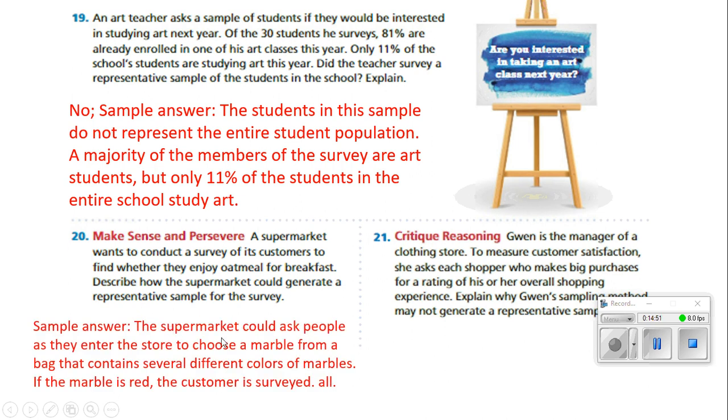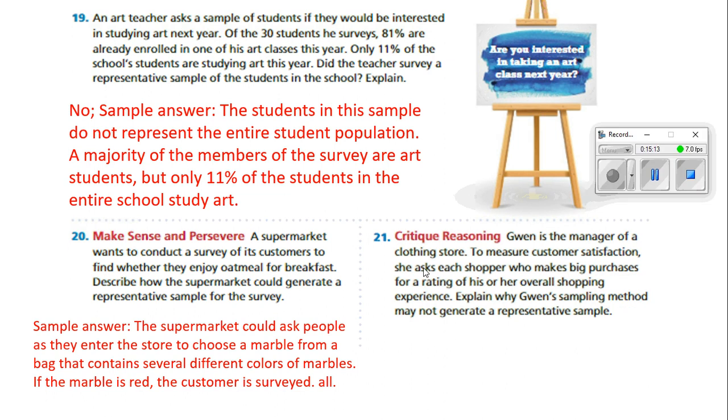Well, the supermarket could ask people as they enter the store to choose a marble from a bag that contains several different colors of marbles. If the marble is red, the customer would get surveyed. If it wasn't, then they wouldn't. And that's a random sample. We have no idea who's going to pick the red marble. For all we know, they could come from any walk of life. So there is no reason to believe that that would not be an accurate survey to do. So yes, using a bag of marbles, maybe even having them flip a coin, and if it came up heads,